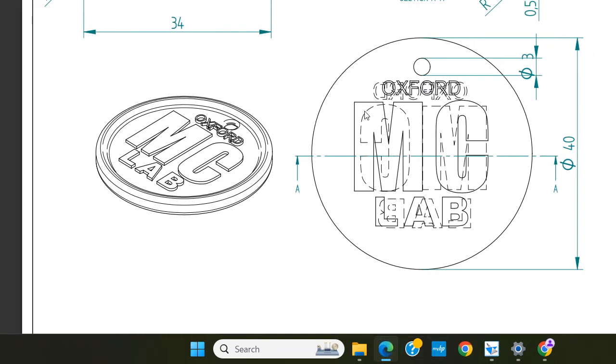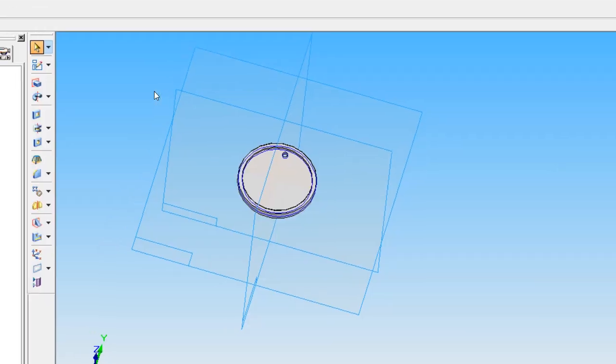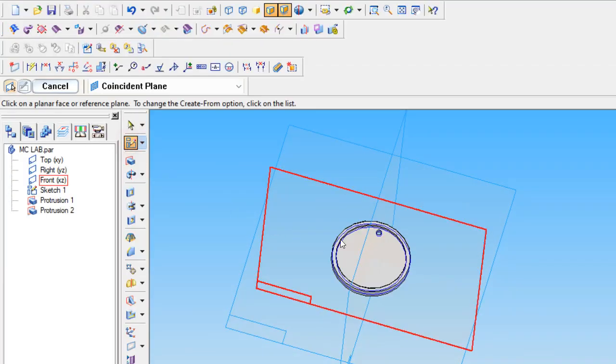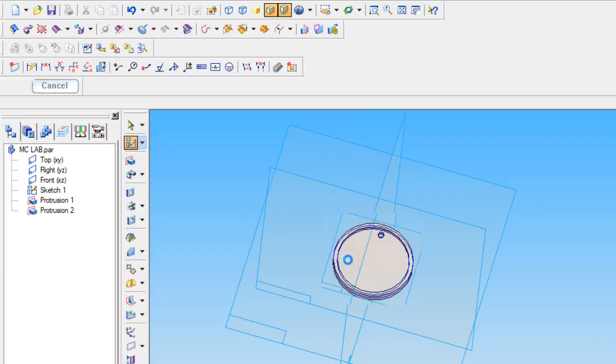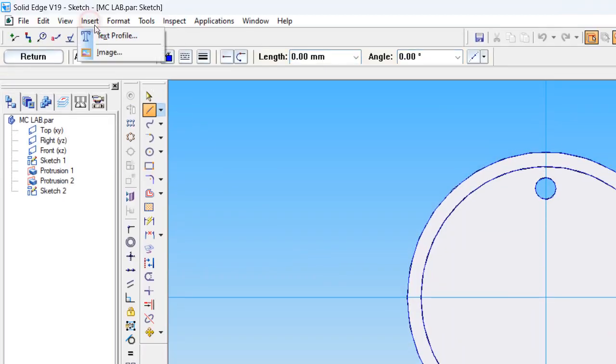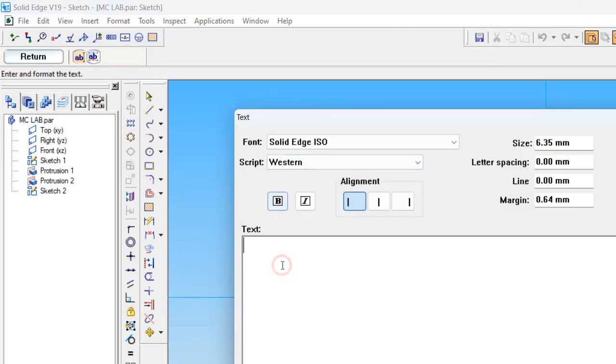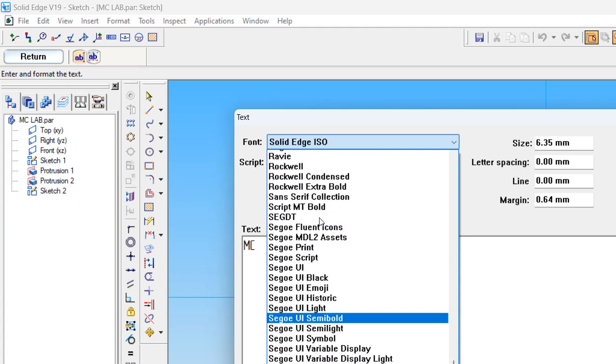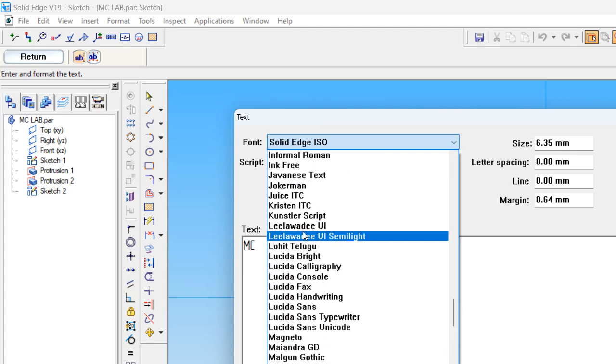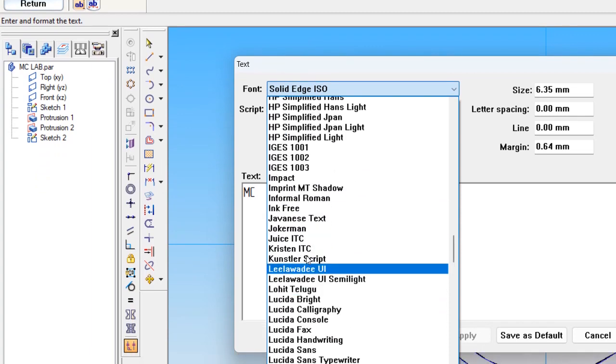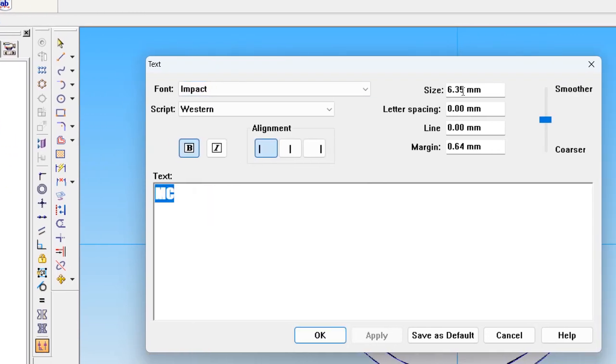Again the same font we are using for MC. This is Impact font, and lab also we are using Impact font. Going to sketch, choosing the flat surface, insert, text profile, typing MC, changing the font to Impact.